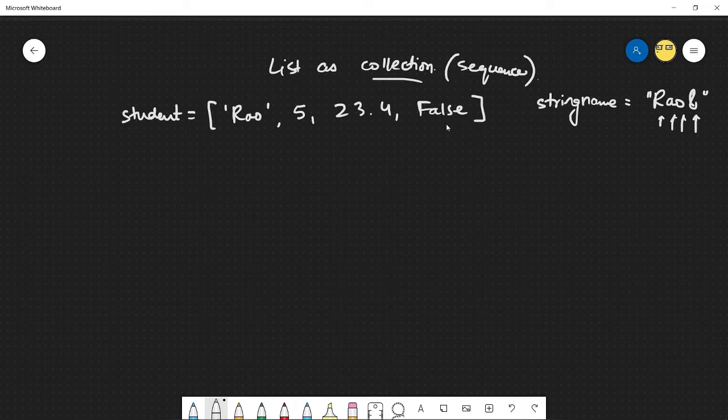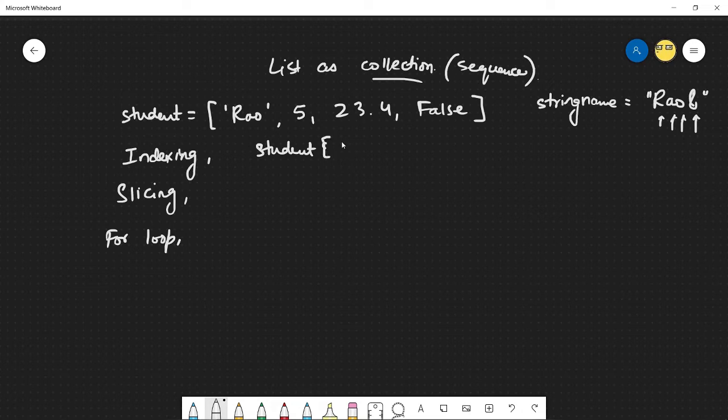Here within box brackets, I'm able to define even a collection itself. So a string here is a collection, and a list holds different data types. But the idea of indexing, slicing, and iterating in a for loop remains the same.